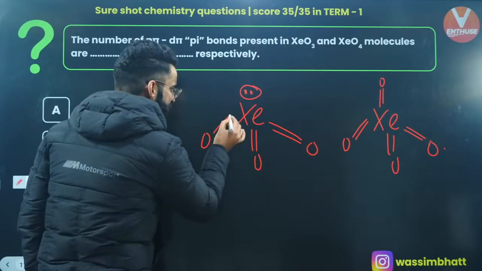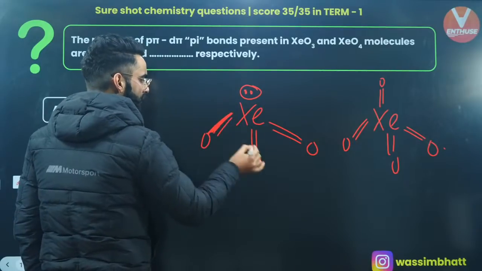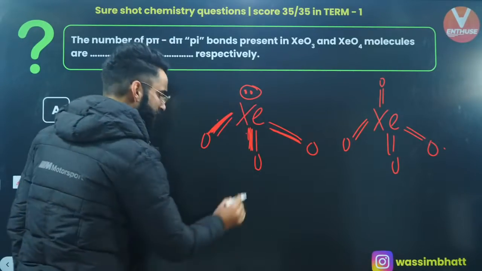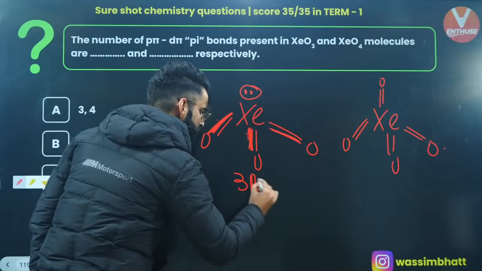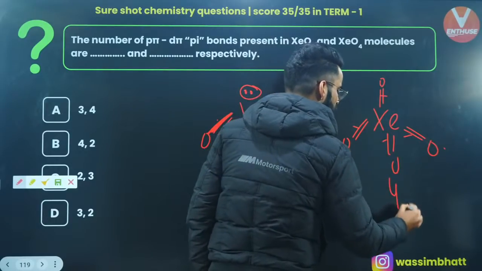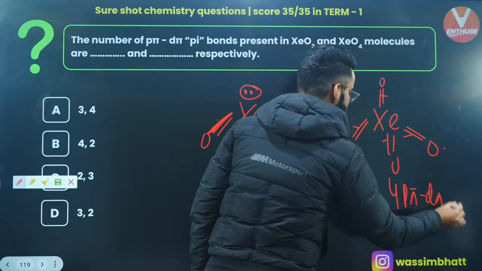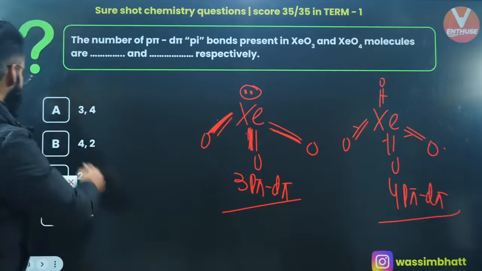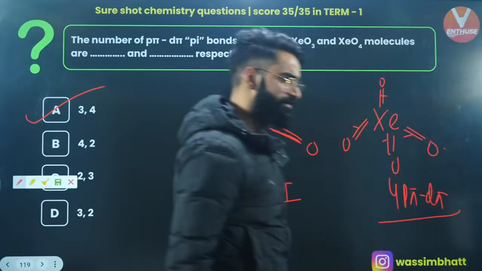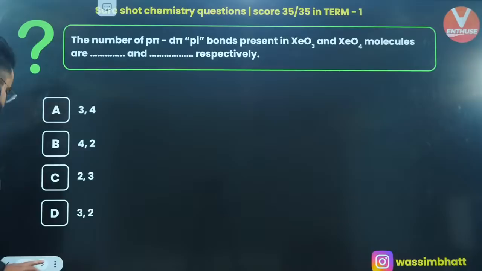This pi bond over here is a p-pi d-pi bond. This is a p-pi d-pi bond. This is a p-pi d-pi bond. All the pi bonds are p-pi d-pi bonds. So in case of this, there are 3 p-pi d-pi bonds, and in case of this, 1, 2, 3 and 4, there are 4 p-pi d-pi bonds. So 3 and 4 is going to be the correct answer, right? Yes, perfectly done. Absolutely.